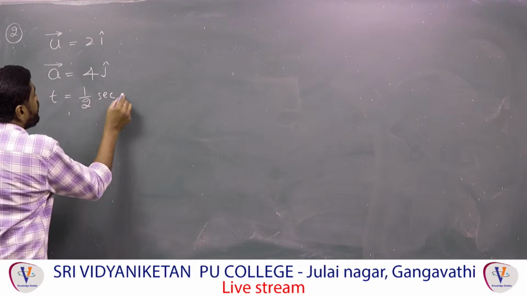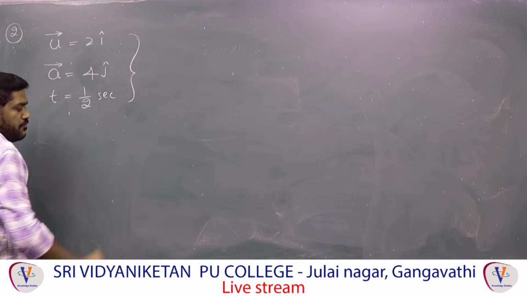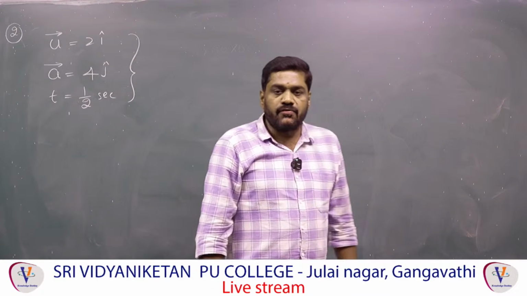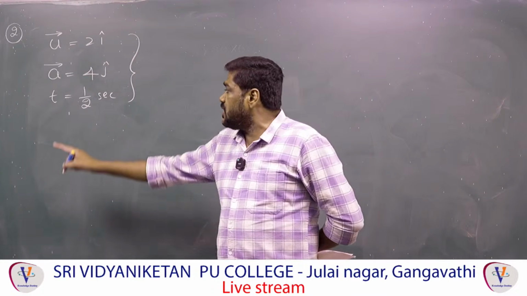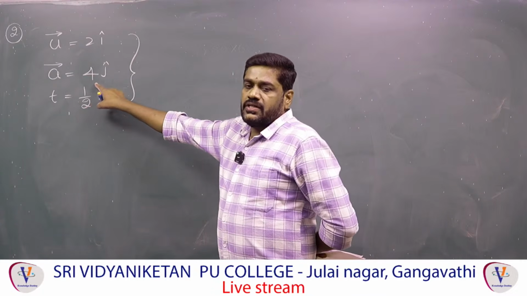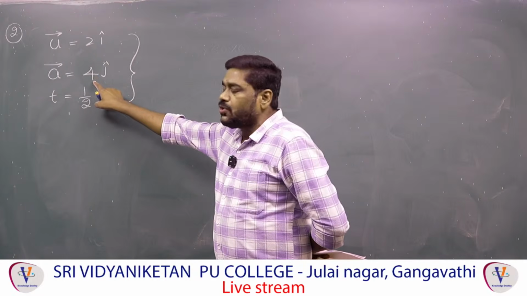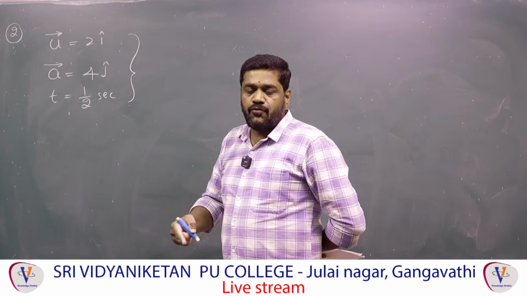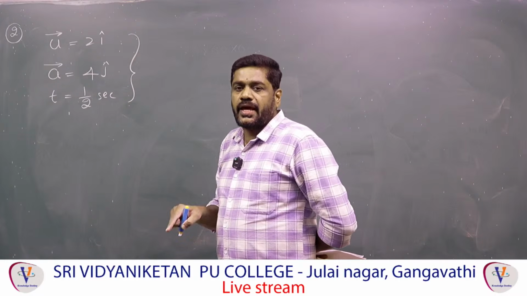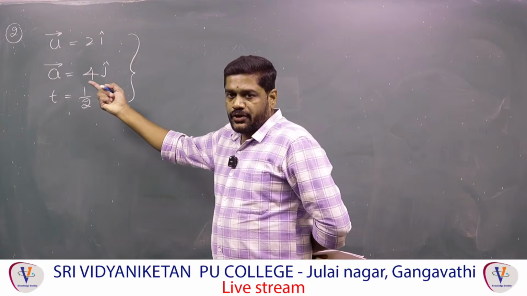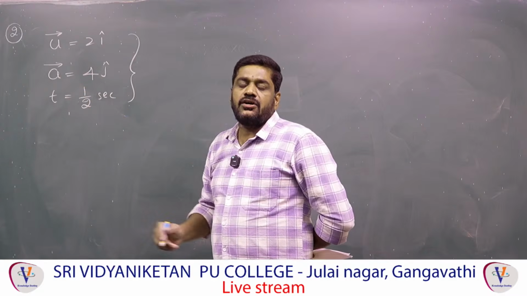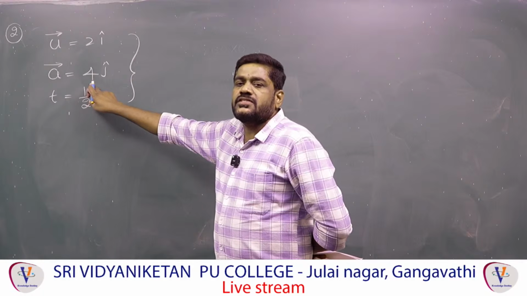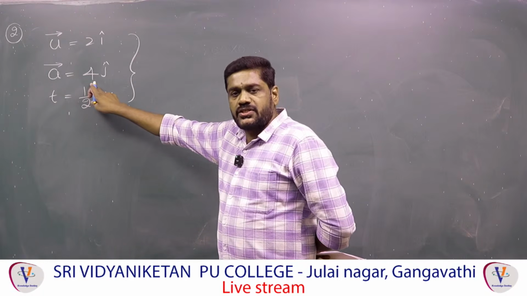According to the kinematic equation, v is equal to u plus at, because it is uniform acceleration. Besides the 4, there is no time function like 4t square, 4t cube or 4 by t. If it were 4t square or 4t cube, we could say it is non-uniform acceleration, but we can confirm along the y-axis the acceleration is constant and uniform.